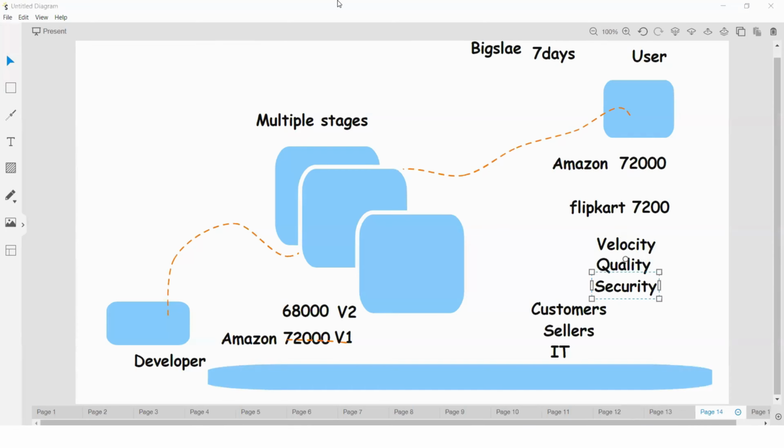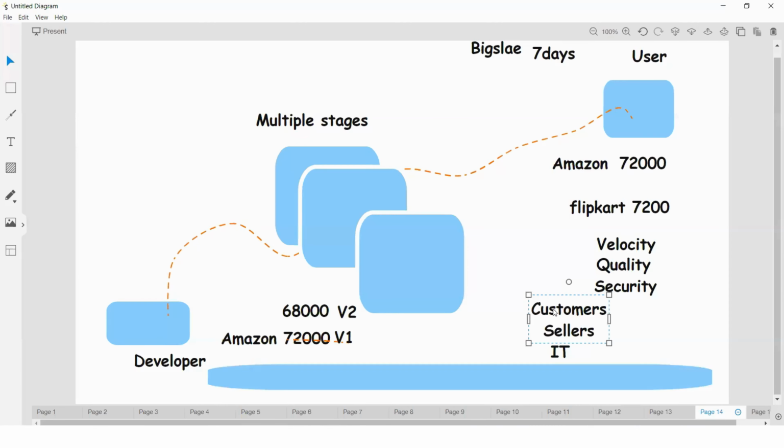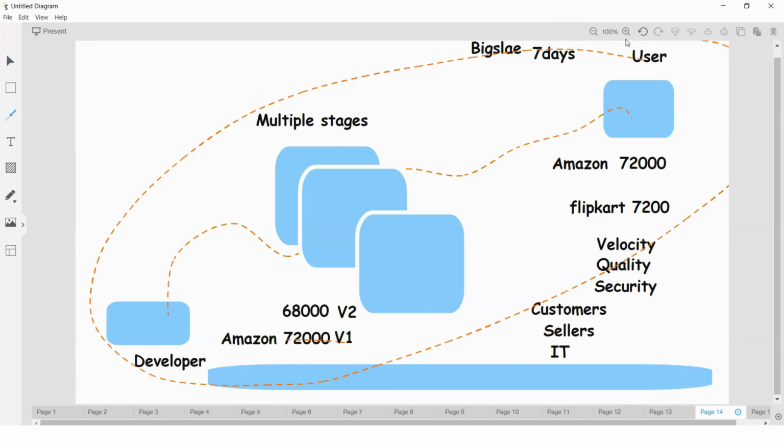So whoever uses it, whoever is going to purchase this product, they should not hack our product. Also we discussed different roles as well. If you observe this application, different roles are there, right? Customers, sellers, IT team, as well as delivery boys, different teams are there. So how to provide the right permission to the right person at the same time? And how to secure this entire software development life cycle?